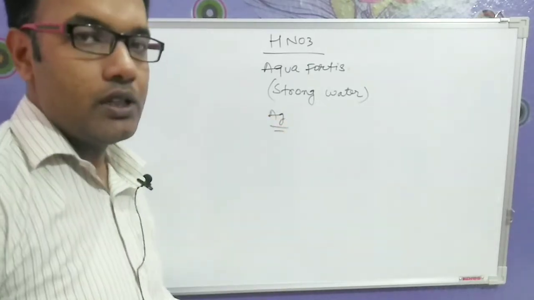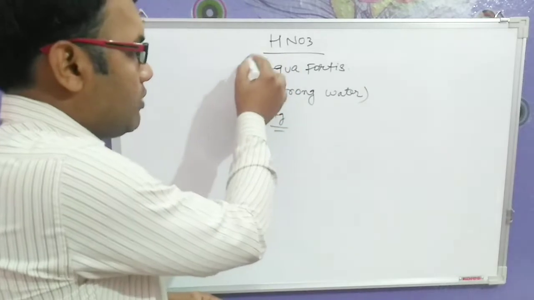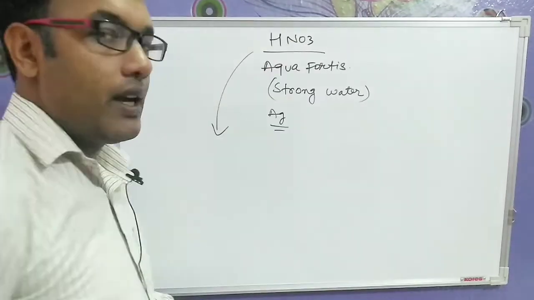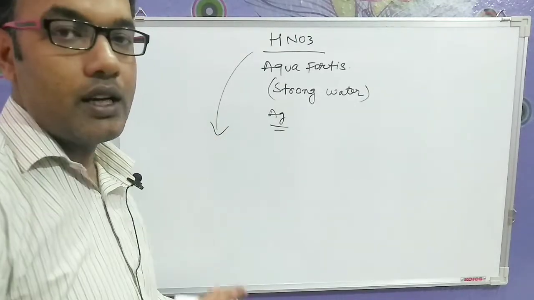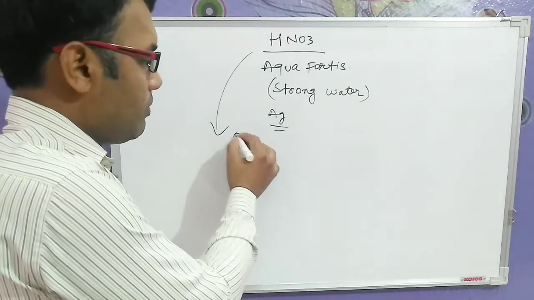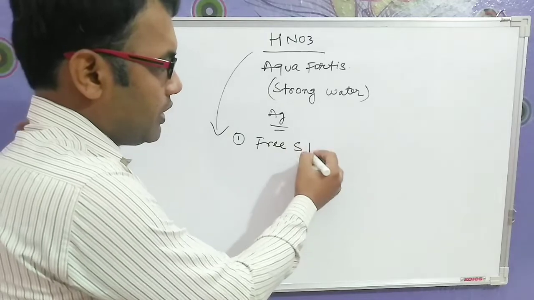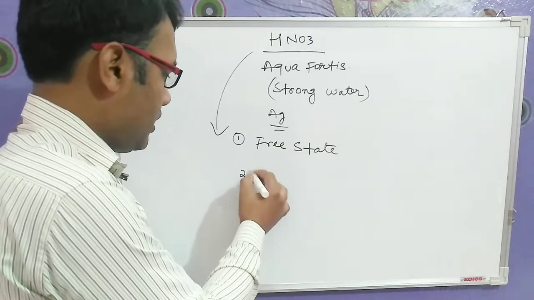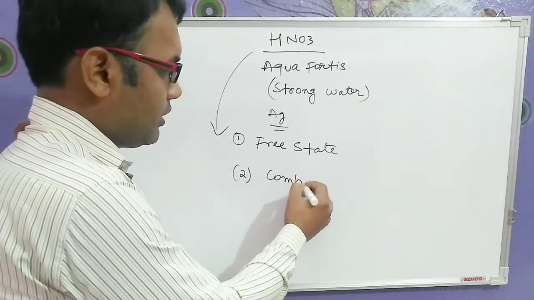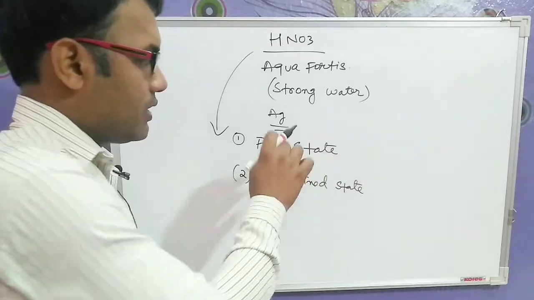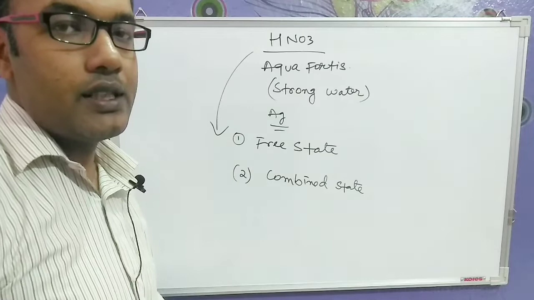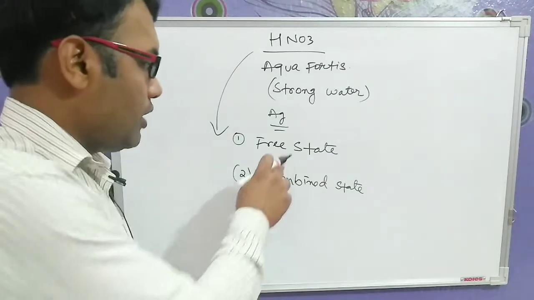Now the second portion of nitric acid is the occurrence. It comes in two states: the first one is the free state, and the second one is the combined state. If we consider the free state, then nitric acid is present in rainwater.